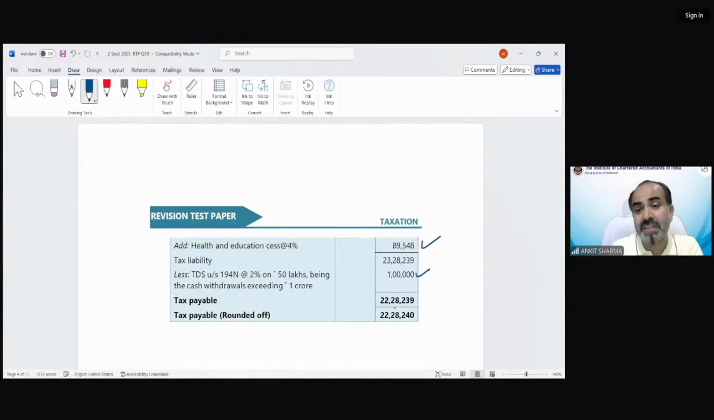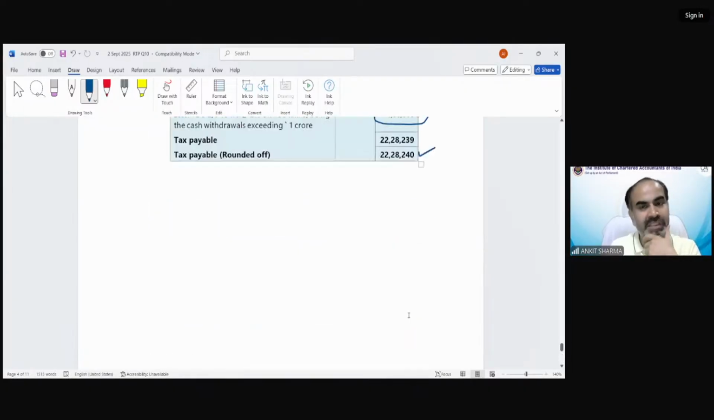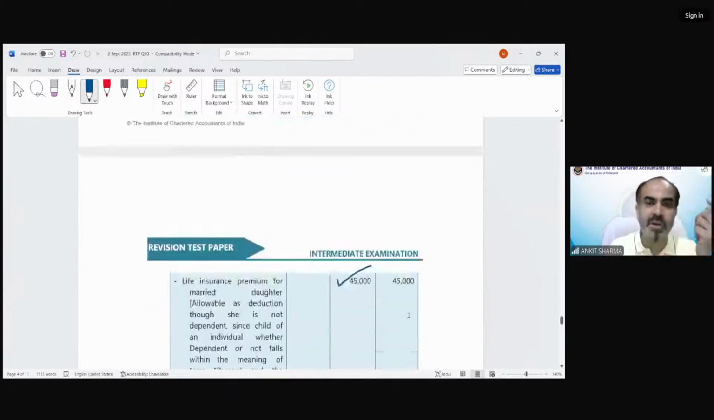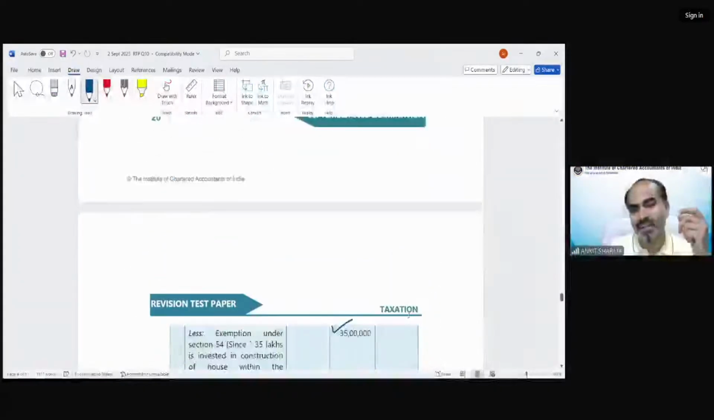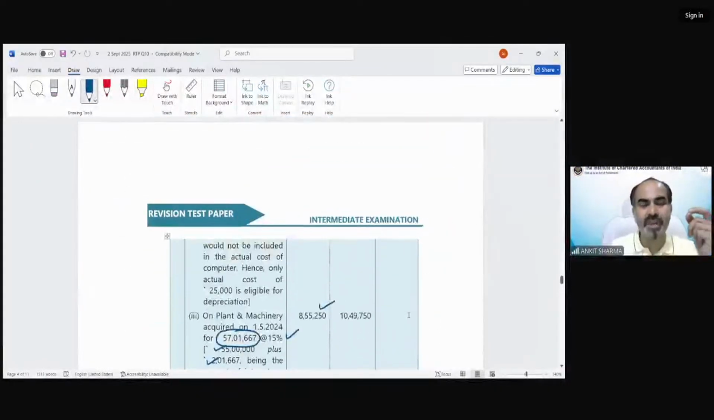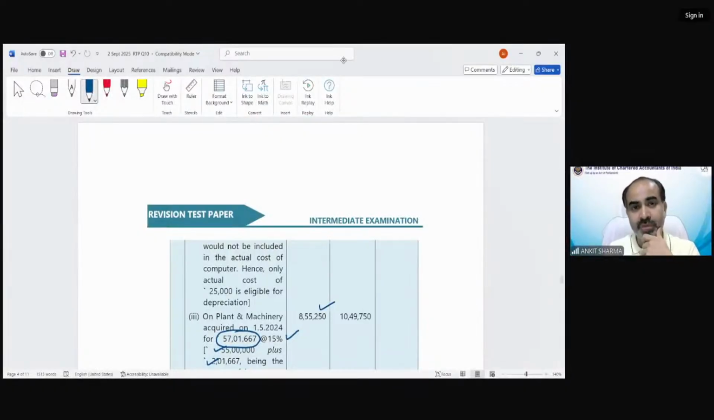The TDS which has been deducted, or which would have been deducted, 1 lakh rupees on exceeding 1 crore, needs to be treated as prepaid tax, whatever you have paid. So the balance would be your final tax liability. You can see we did not calculate AMT in this because we just need to calculate tax as per optional tax regime in this solution. This was a very, very good question that we have just solved over here.